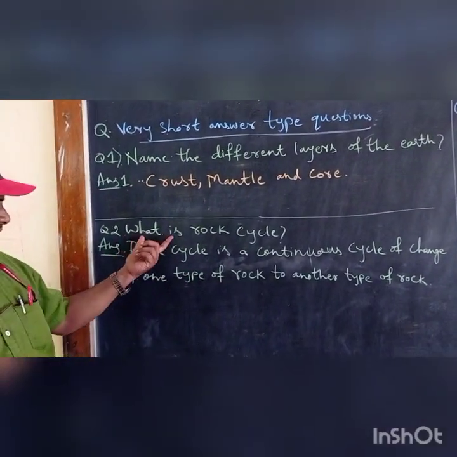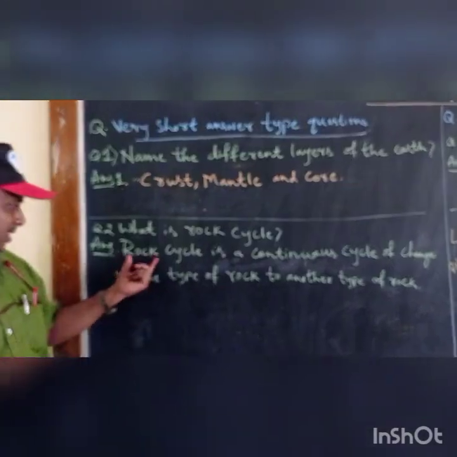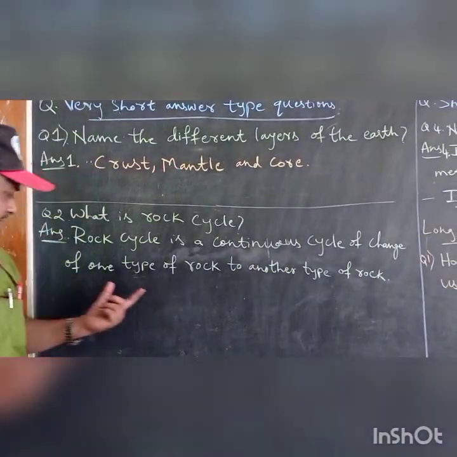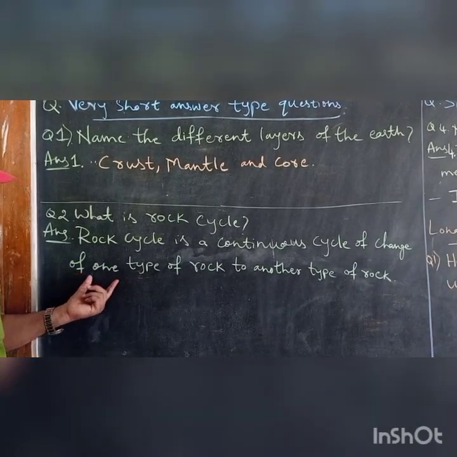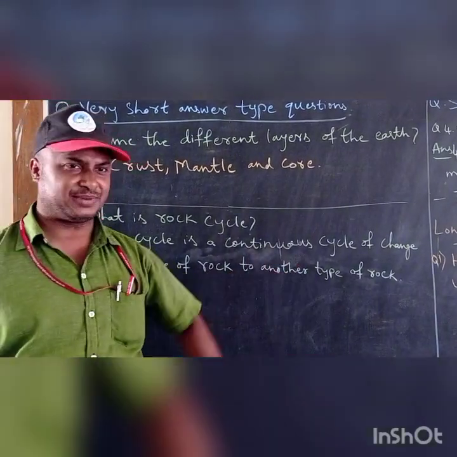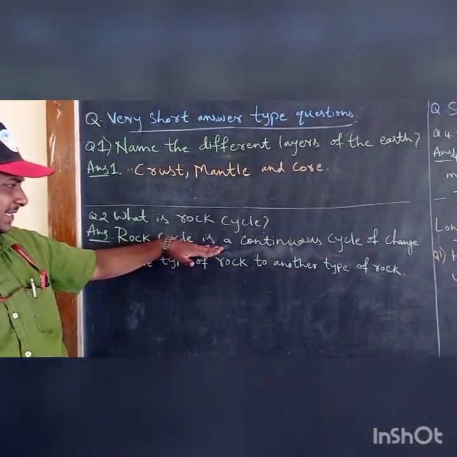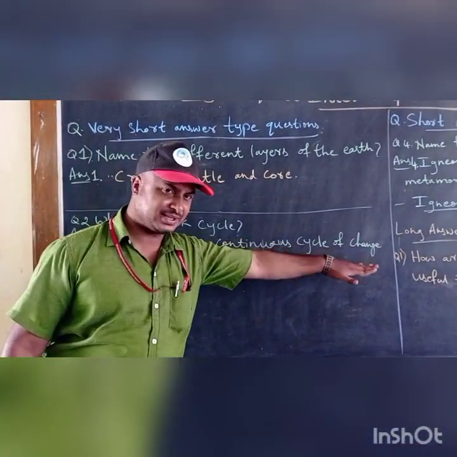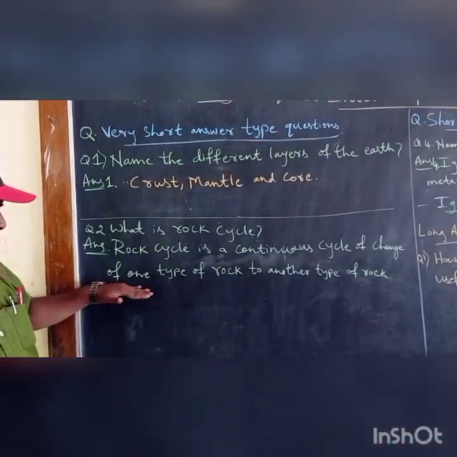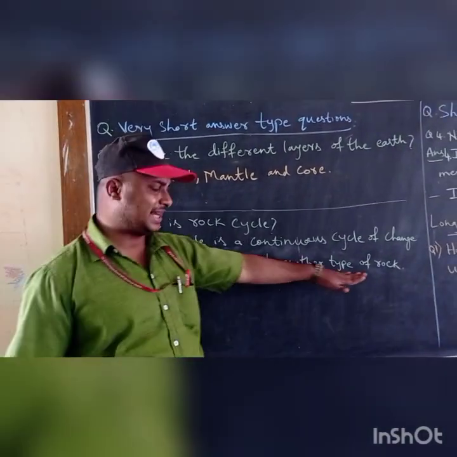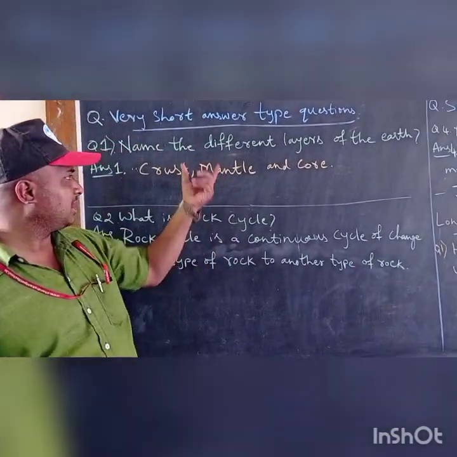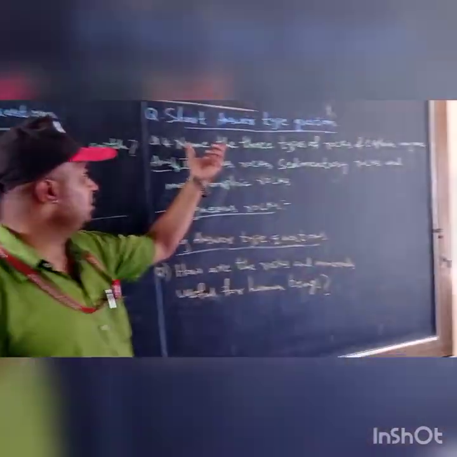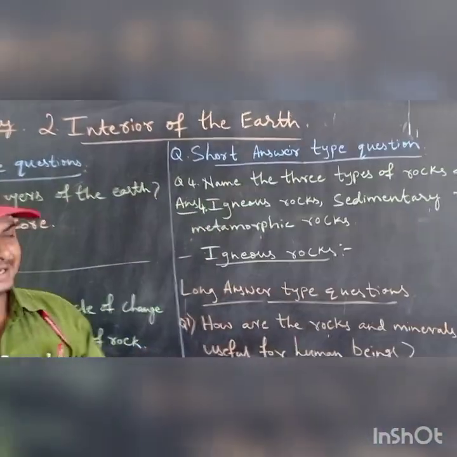Here, the next question. What is a rock cycle? A rock cycle is a continuous cycle of change of one type of rock to another type of rock. These are about very short answer type question. Now we will go through short answer type.